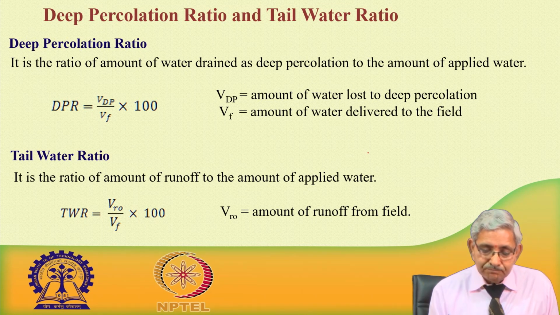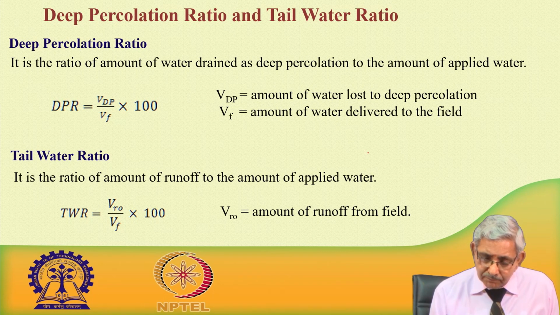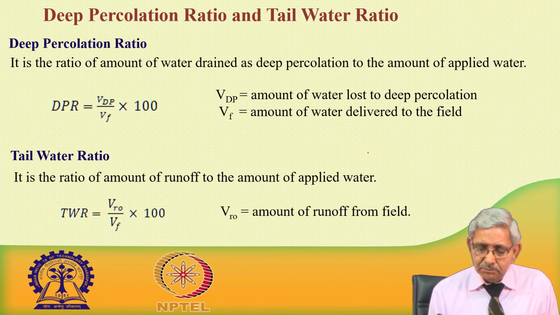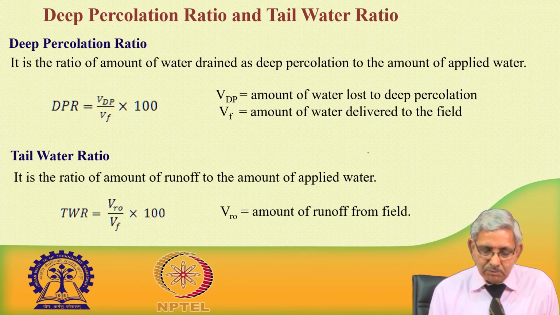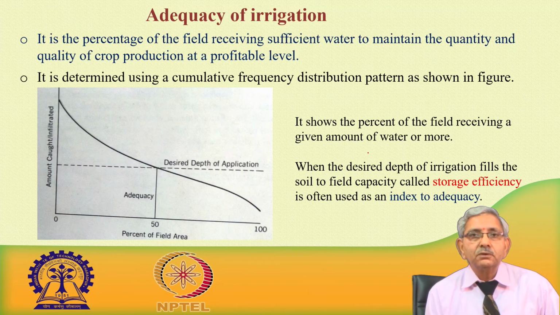Tail water ratio is the amount of water runoff to the amount of water applied. If we are able to measure the water going out of the field from the border irrigation or from the check basin irrigation, that is, how much water has gone out from the tail end as surface runoff, that amount of water is used to calculate the tail water ratio.